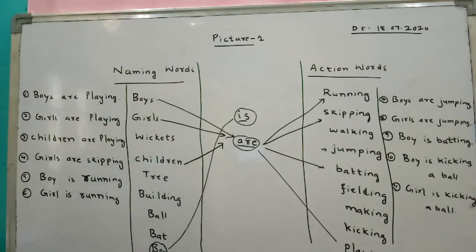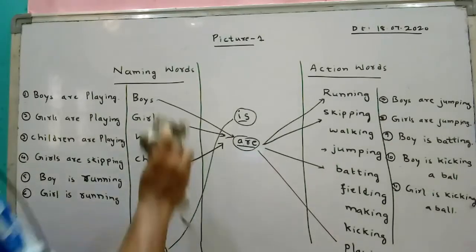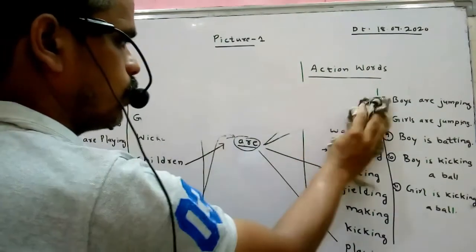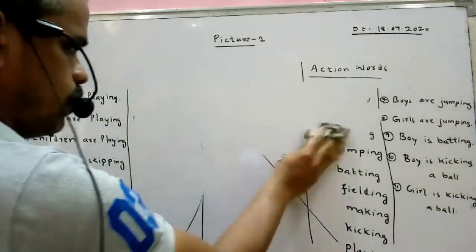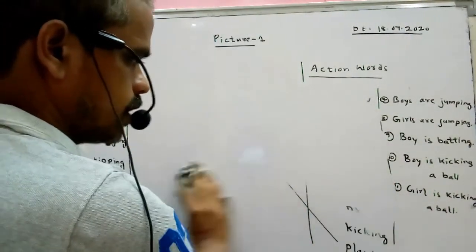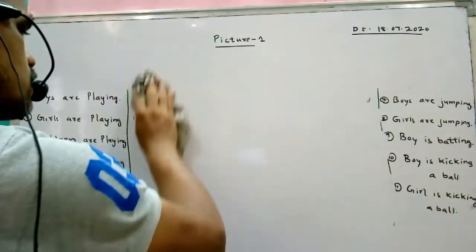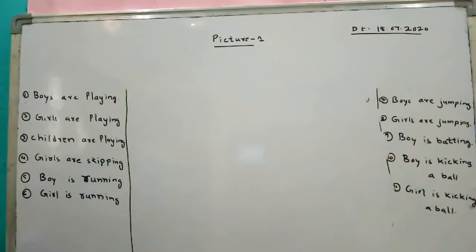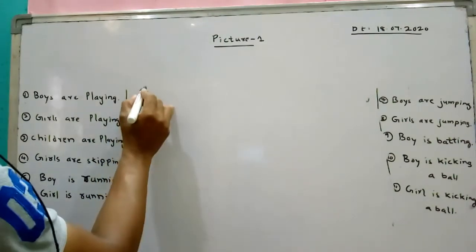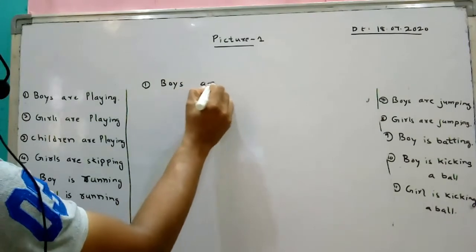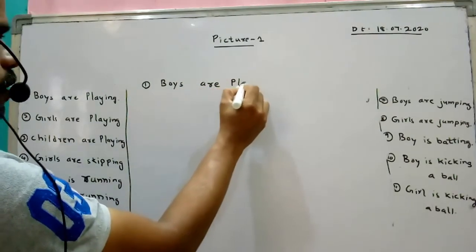I am rubbing here. See, I explained how easy it is to make sentences using a picture. See, now I am writing clearly, boys are playing.